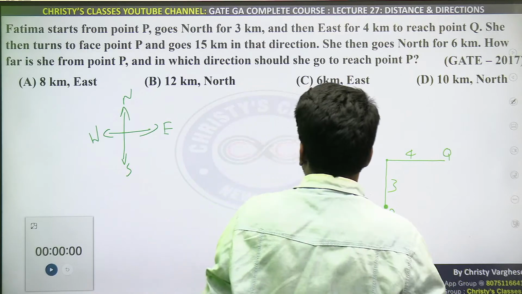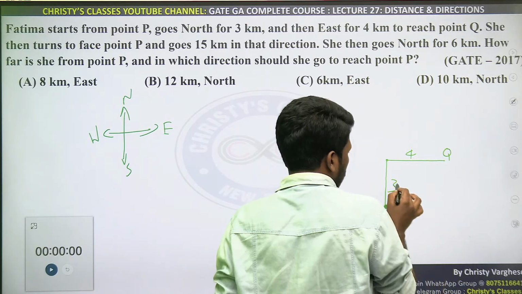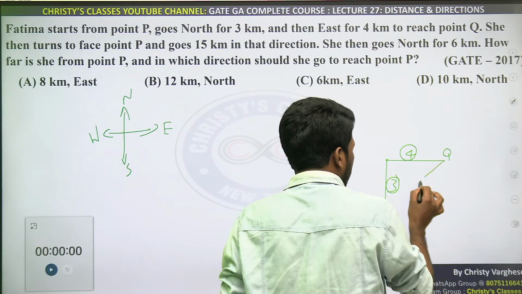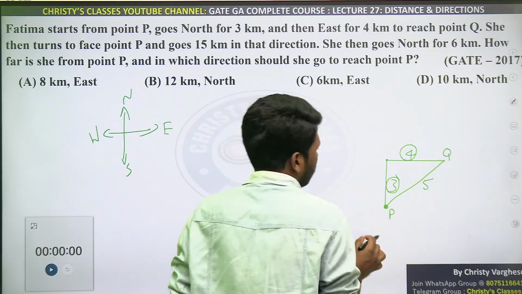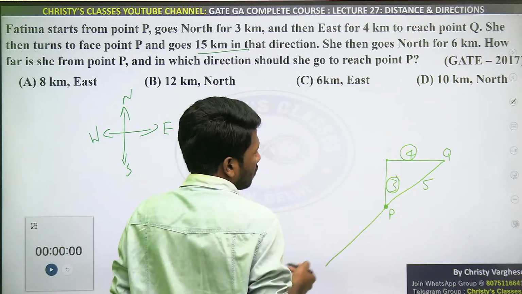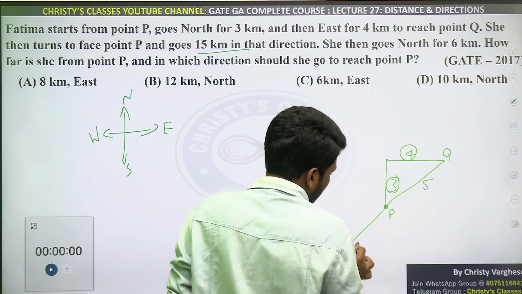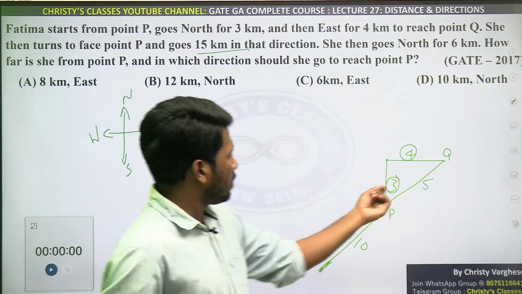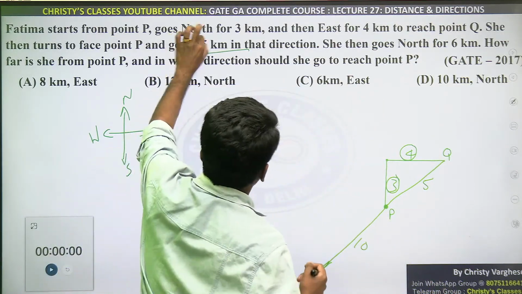She then turns to face point P and goes 15 kilometers in that direction. So when you start drawing, this is 3, this is 4. Using the Pythagoras theorem or Pythagorean triplet, you can know that the Q to P length will be 5. But she is not traveling 5 kilometers, she is traveling 15 kilometers. So she continues traveling in that line itself. For 15, she is traveling 10 more kilometers. She is traveling 10 more kilometers after traveling that 5 kilometer hypotenuse. Is that clear now? So this 15 kilometers is completed.